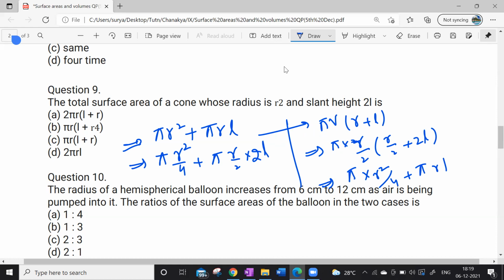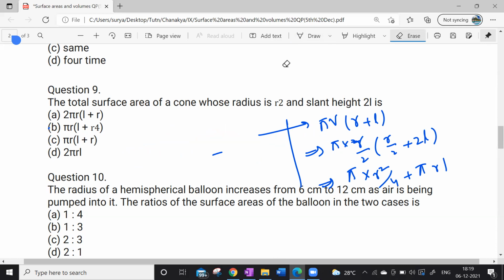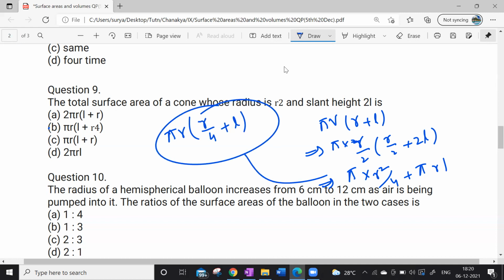Which of the following options is satisfying here? If I take pi r common, we can. Sir, B is satisfied. Yes, option B is satisfying. Yes, Ananya, tell me. No, sir, I was just going to say that pi r should be taken common. Yes, you can do it like that as well, no problem. Look at this, pi r common, what do I get? R by 4 plus L. So option B is going to be correct like this.